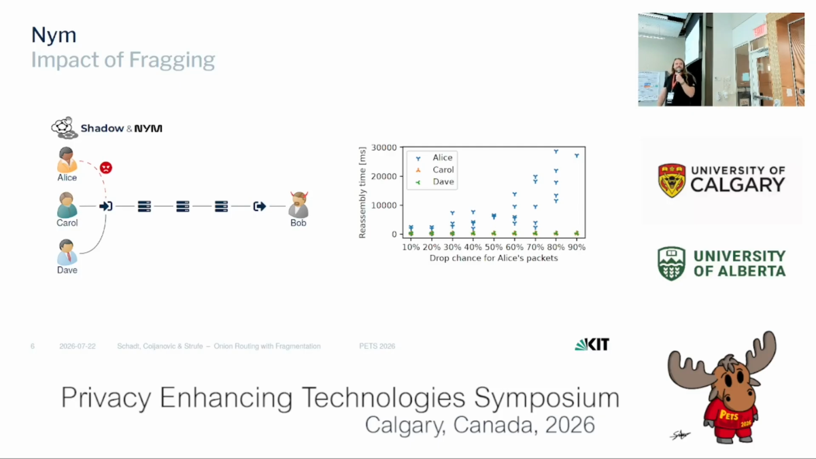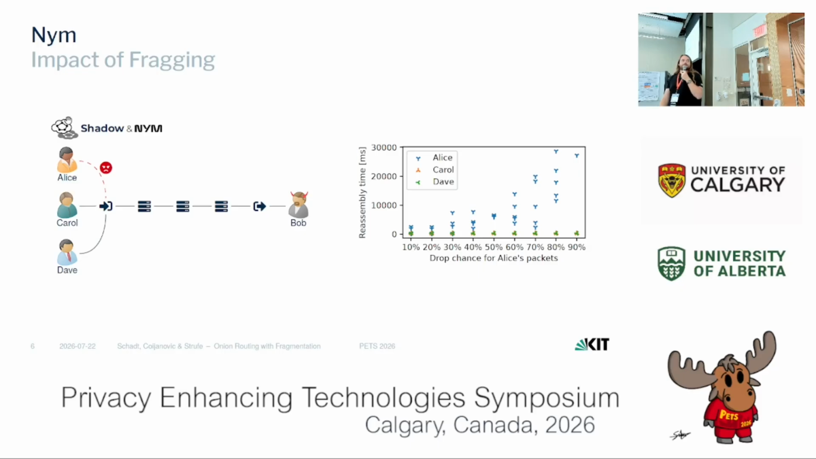If we look at the results, we can see that for the unaffected clients, this time is very constant. But for Alice, if we induce more and more packet loss, the time to complete the message increases because Bob has to wait for the dropped fragments to be retransmitted before he can complete the message.